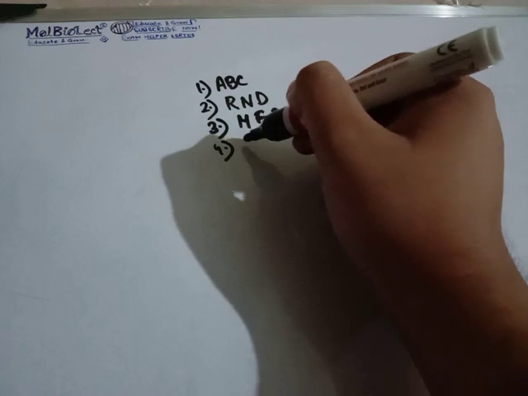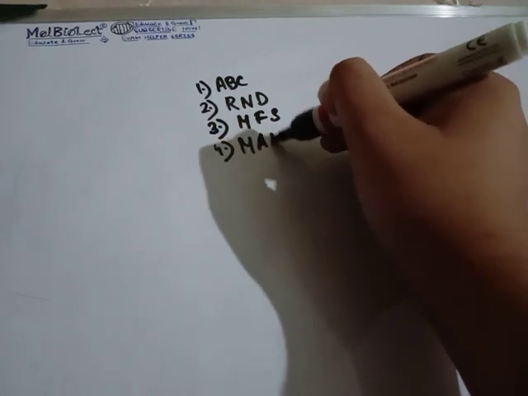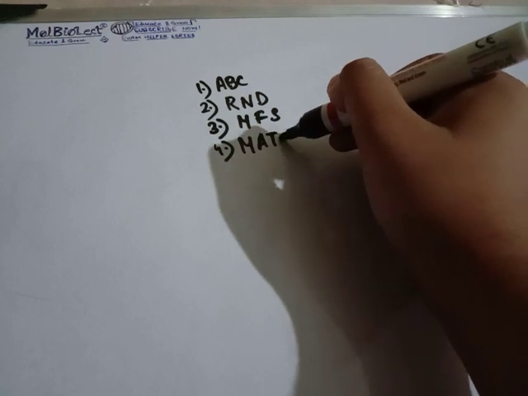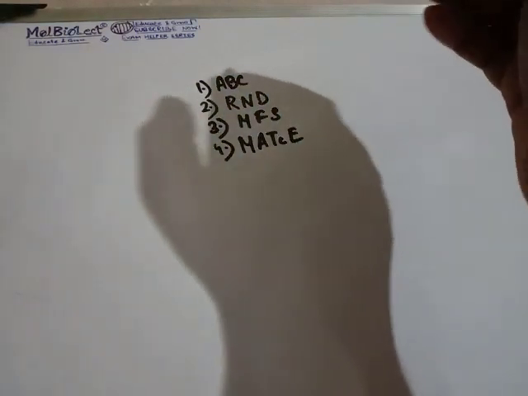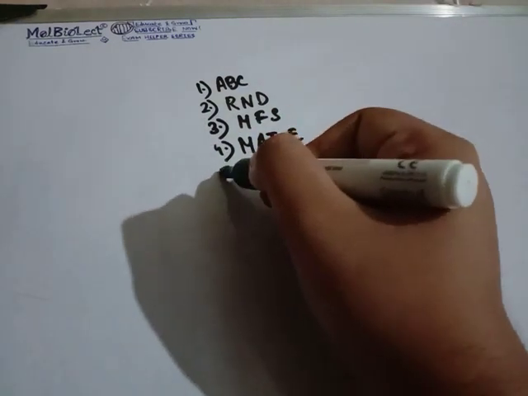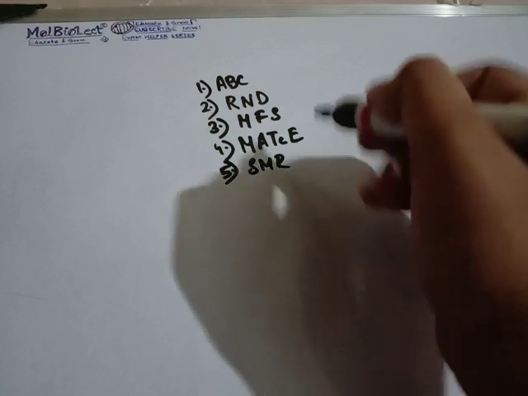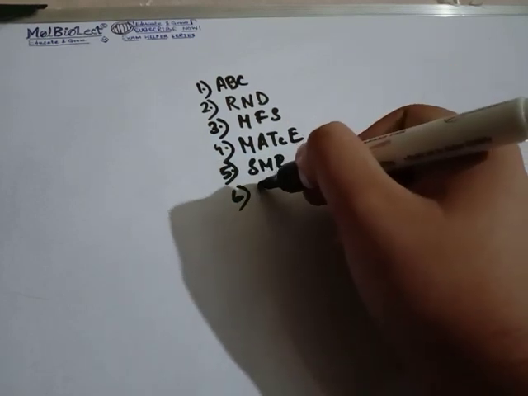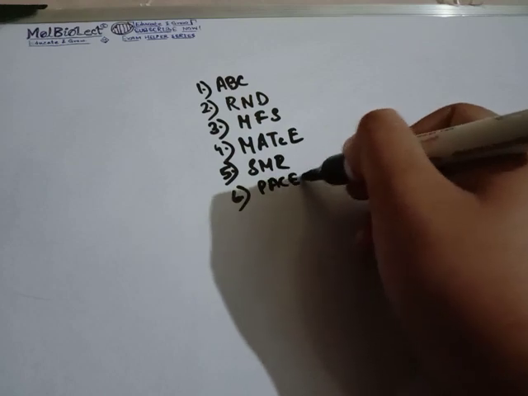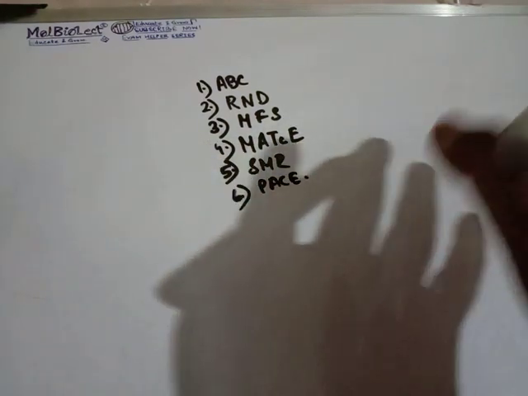Number 4, we have the multi-drug and toxic compound efflux or MATE or MATCE, whatever you might call. Number 5, we also have the small drug resistance or SMRs. We also have number 6, which we call PACE. The full form is very long: proteobacterial antimicrobial compound efflux.